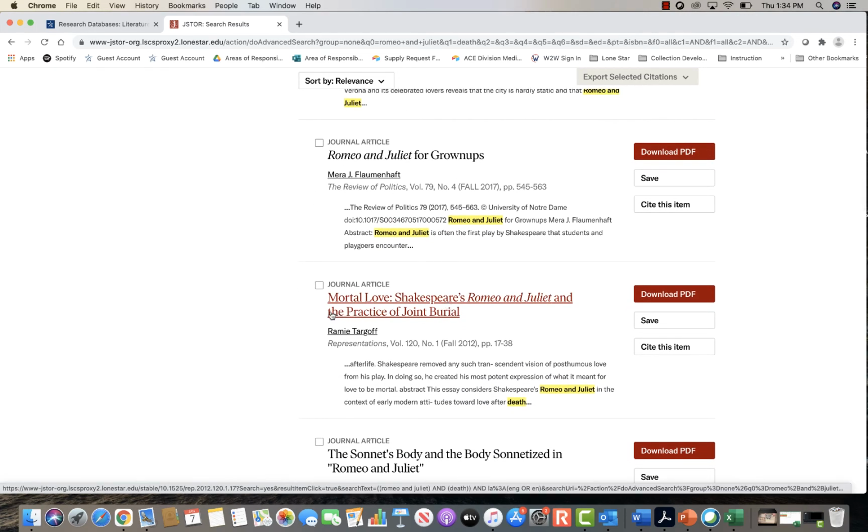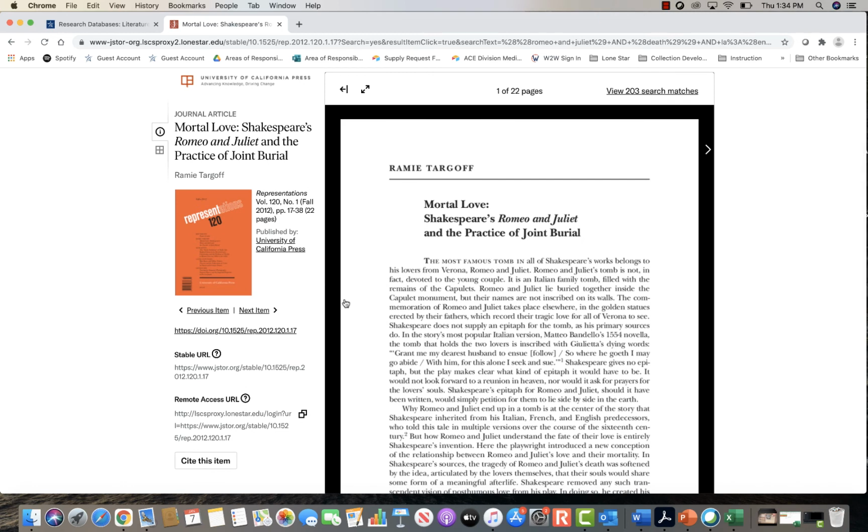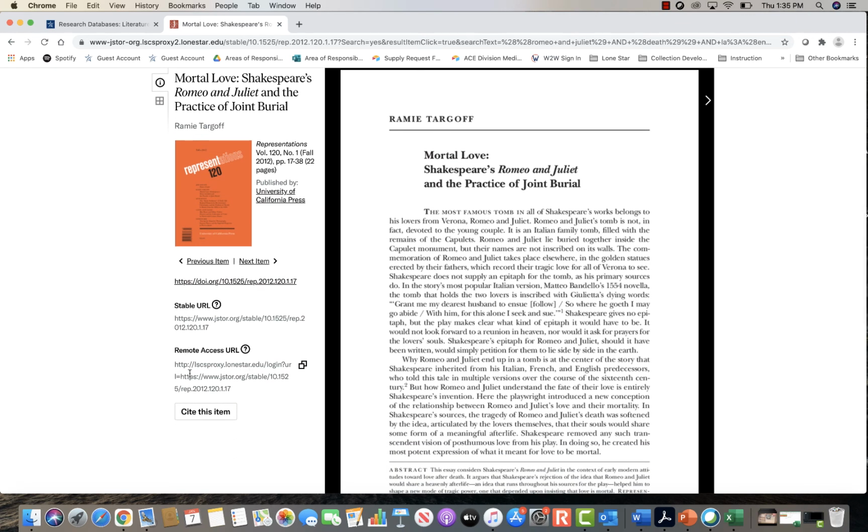So this one right here looks interesting to me. It's called Mortal Love, Shakespeare's Romeo and Juliet, and the Practice of Joint Burial. That sounds like it kind of falls within my search of what I was looking for. So I'm going to go ahead and click on the title to open up the information page for the article. So on the left side, we have information about the article, including the title, which journal publication it came from, the volume and issue, and what page numbers it falls within, and also who it's published by. And then you also have some URLs down here.